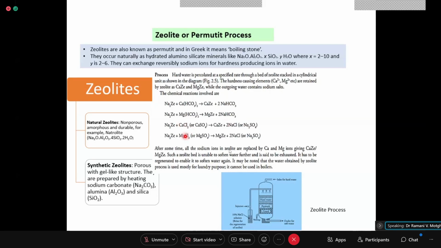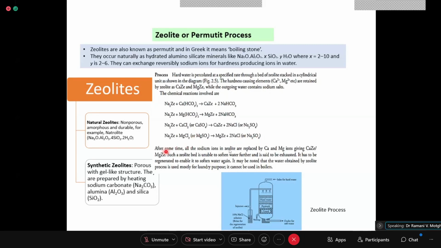Then, if calcium and magnesium salts are present, it will lead to formation of calcium zeolite. If calcium sulfate is there, this calcium zeolite forms NaCl plus Na2SO4. Na2Z plus MgCl2 or MgSO4, these are permanent hardness. Magnesium permanent, this is calcium permanent. So Mg zeolite will be retained. So magnesium is retained by the zeolite, and NaCl or Na2SO4 will be forming.